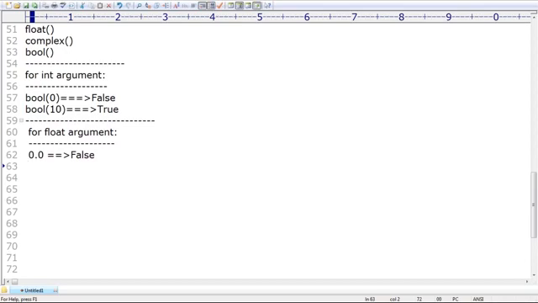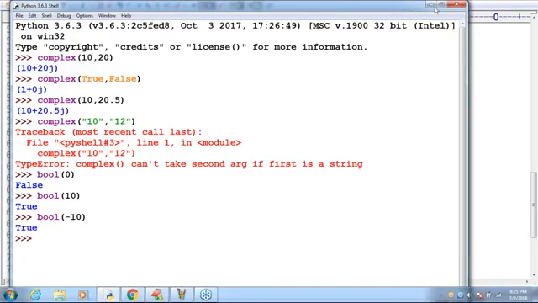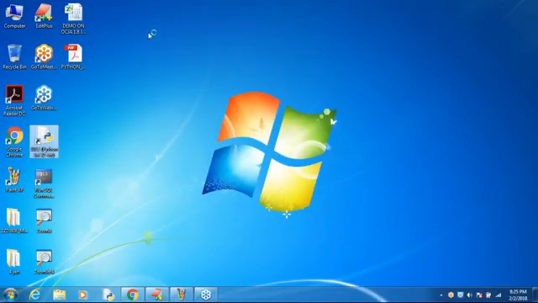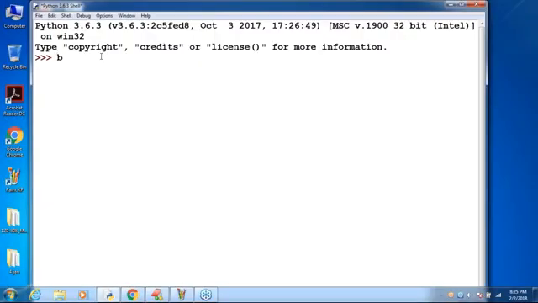I have 0.8 here. Let me check all these possibilities. For the float, bool of 0.0. 0.0 means 0 only, so what is the answer? False. Excellent. Bool of 0.1: is it 0? No. That's why by default we are going to get true.